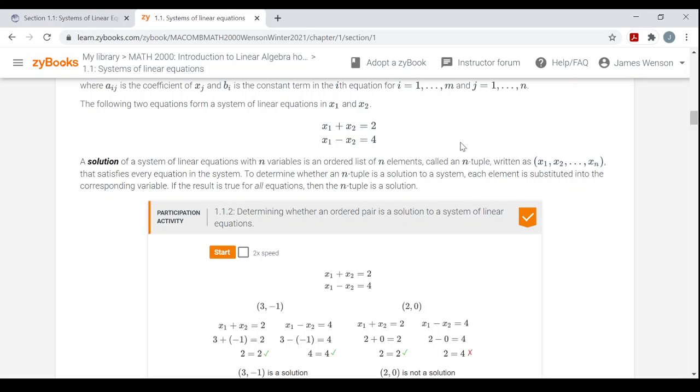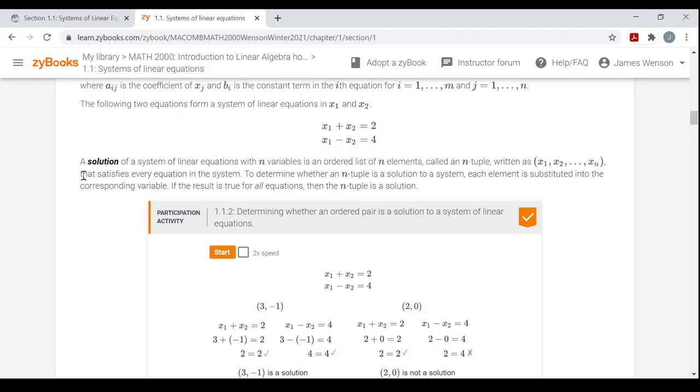If there are three variables in the system, usually it's called an ordered triple. But if there are more than three variables, then you'll see 4-tuple, 5-tuple, 6-tuple for lists of 4 numbers, 5 numbers, and 6 numbers respectively. It's written in parentheses, with a value for the first variable, a value for the second variable, all the way up to a value for the nth variable.